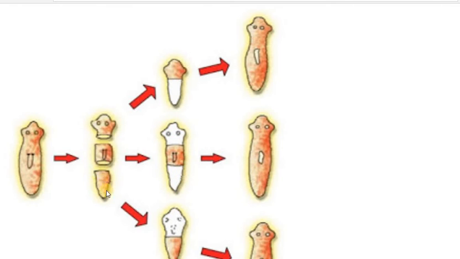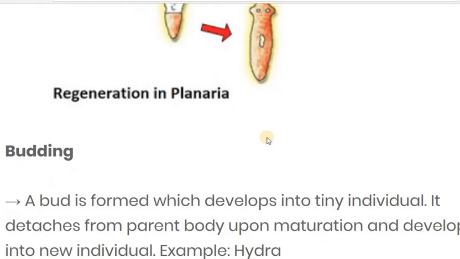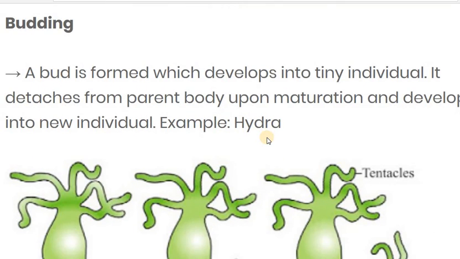If the tail portion piece is there, then it reproduces the upper portion, meaning the mouth portion. After that regeneration, all these pieces become mature ones. Each is able to develop the whole body, like you can see in this figure. So this is the example of regeneration, and this regeneration is generally seen in hydra and planaria. Now the next type of asexual reproduction is budding.